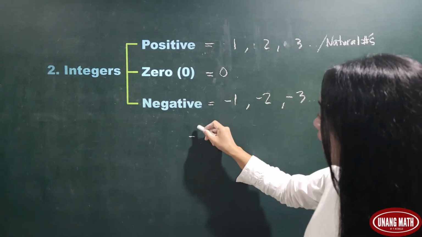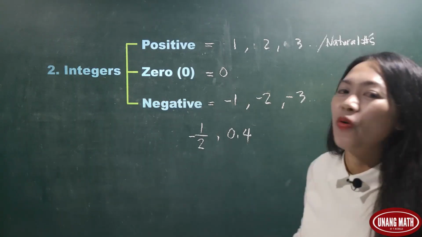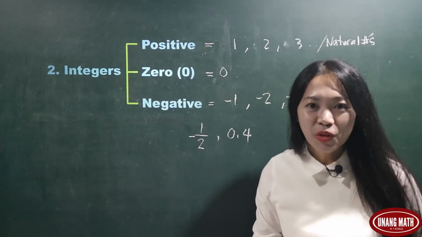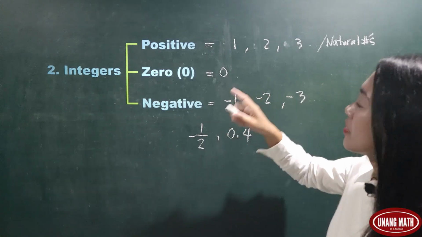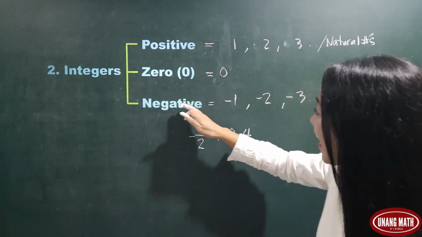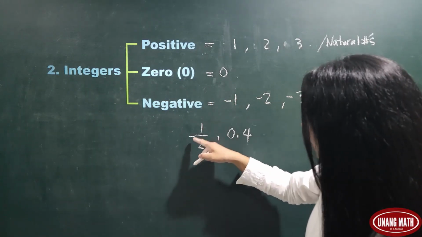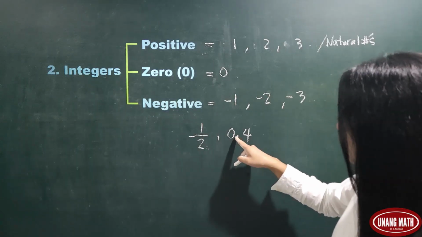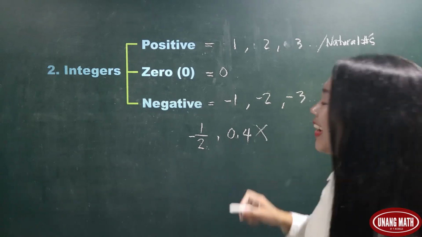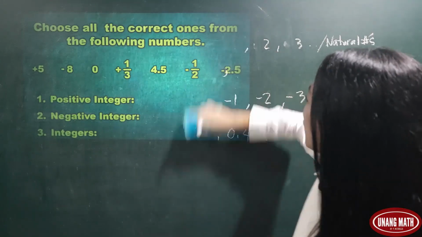How about negative 1/2 and 0.4? Are these numbers integers? The answer is no, because integers are exact positive numbers, exact negative numbers, including 0. 1/2 or negative 1/2 is not exact. 0.4 is not an exact number. So these are not integers. Okay, this time, let's answer this simple activity.